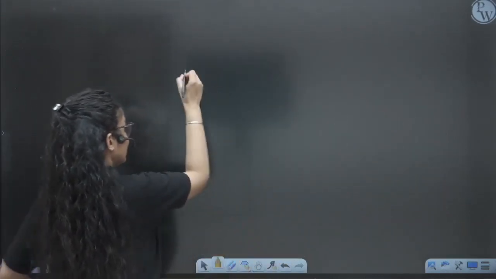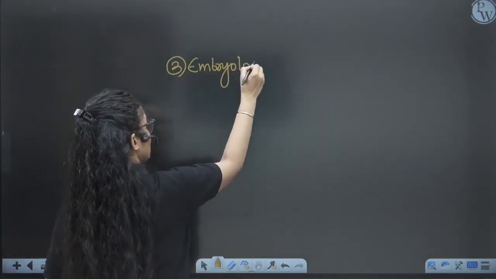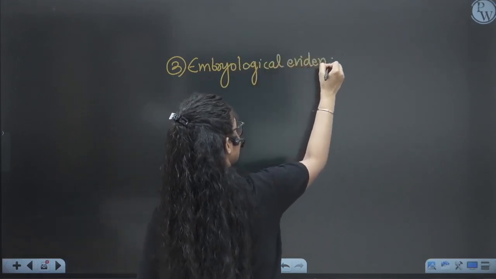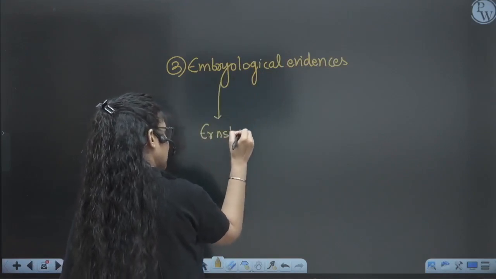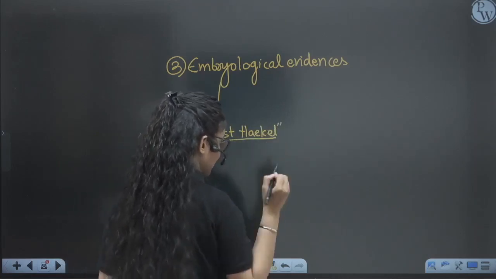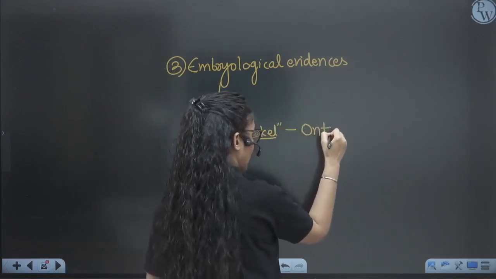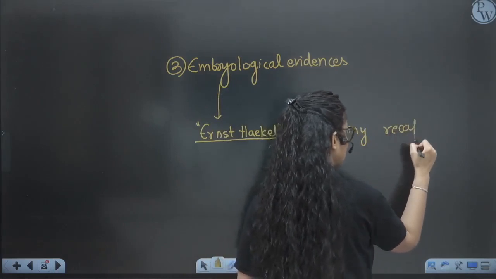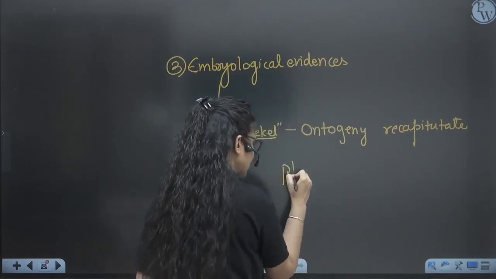Now, other evidence is the embryological evidence, which was given by Ernst Haeckel, right? So according to Ernst Haeckel, what did he say? He said that the development of the embryo, ontogeny, repeats phylogeny, meaning evolutionary history.